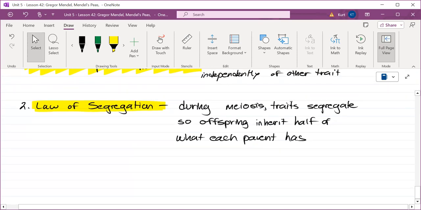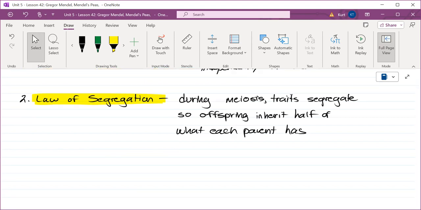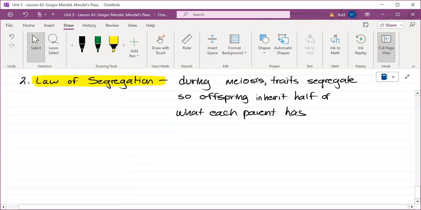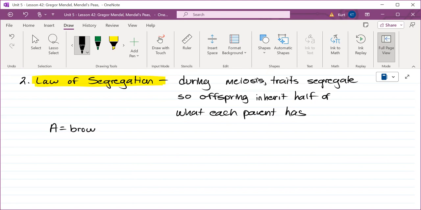And so to try to explain this, and I'm going to do my best to explain this in the coming days, I'm going to use myself as an example. I'm going to talk about eye color and eye color in my family, okay? So the key here to try to help me explain the law of segregation, I'm going to use a capital A represents brown eyes. A lowercase a represents green eyes. And a lowercase b represents blue eyes. Now, this list here is a hierarchy. Brown is the most dominant.